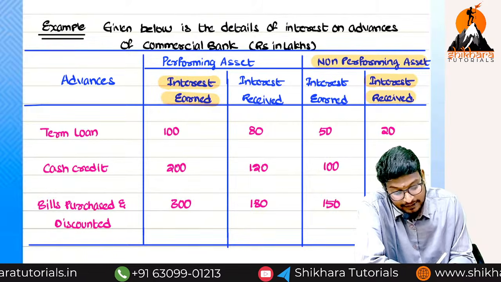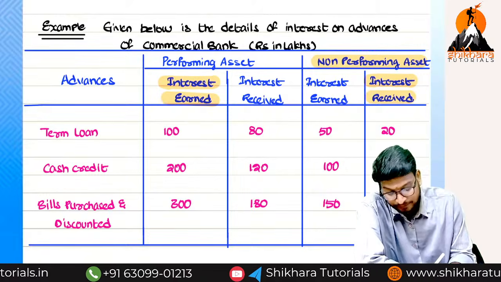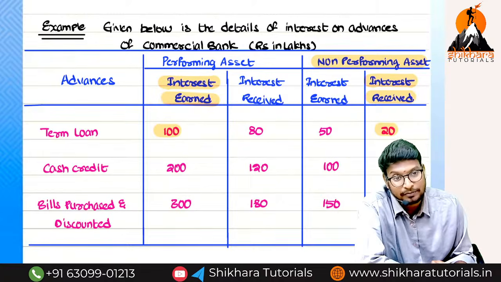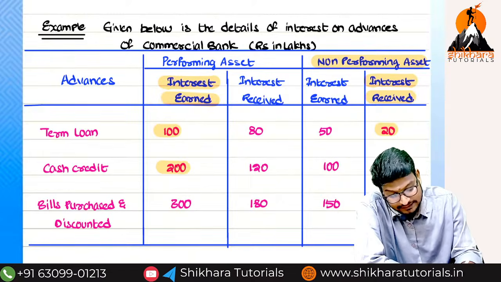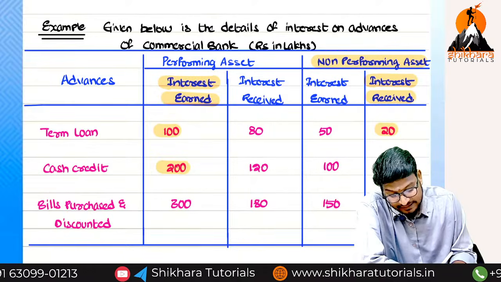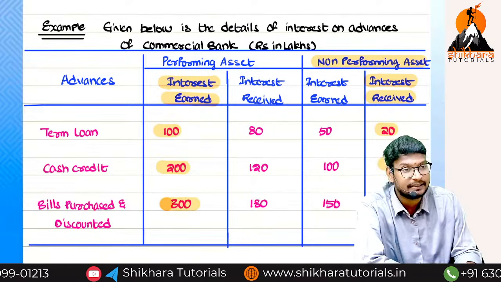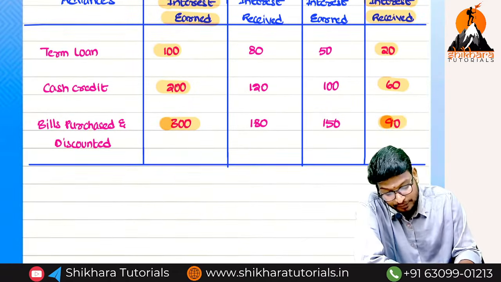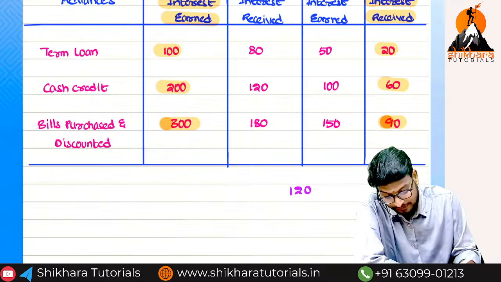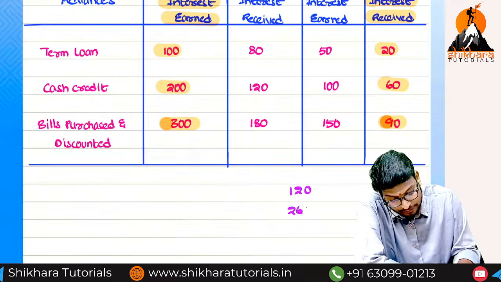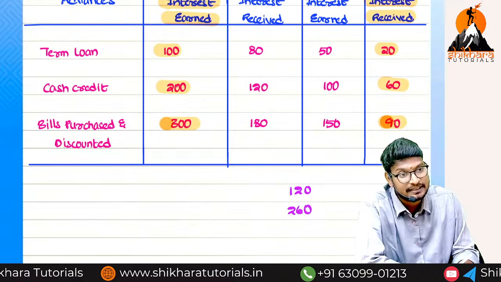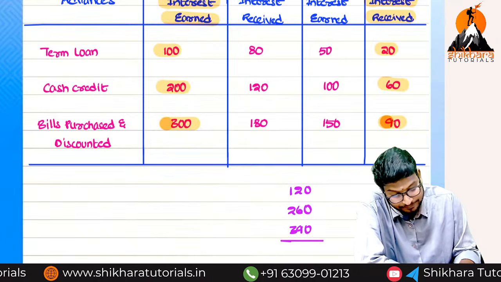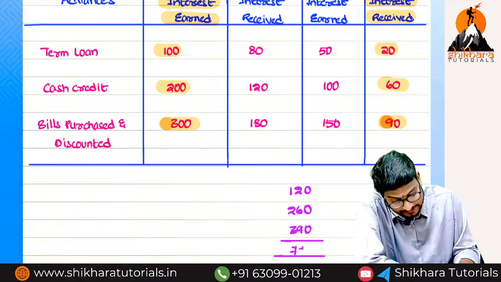100 plus 20. Now next one, from the cash credit point of view, how much? 200 plus 60. And coming to bills purchased and discounted, 300 plus 90. Can you tell me the total amount of interest income? From the term loan, 120. From cash credit, 260. From bills purchased and discounted, 390. If you total up, what is the total amount? 770 lakhs.